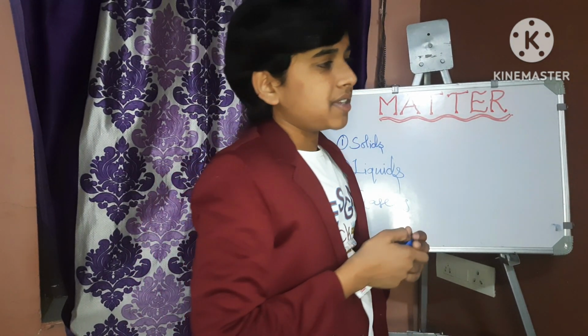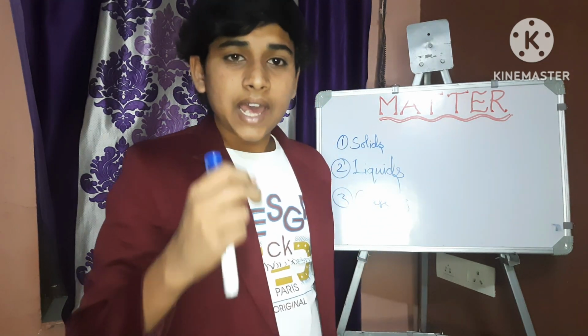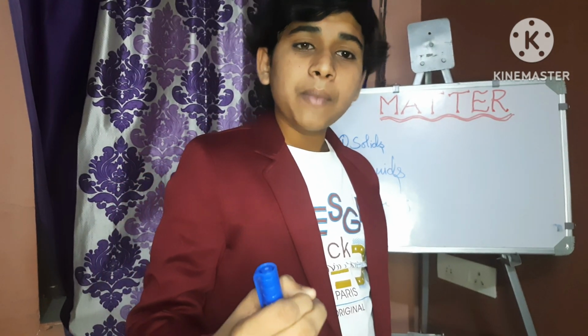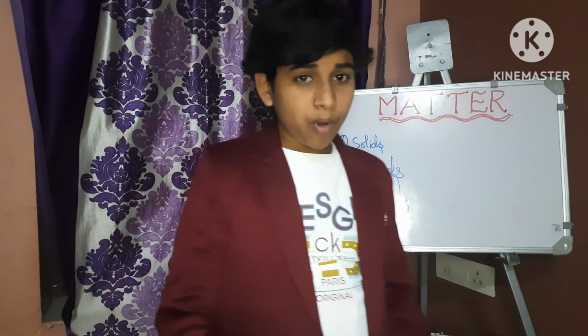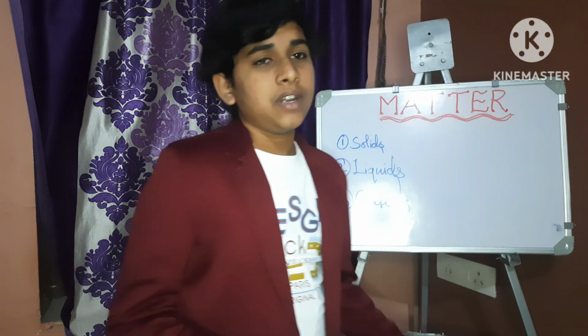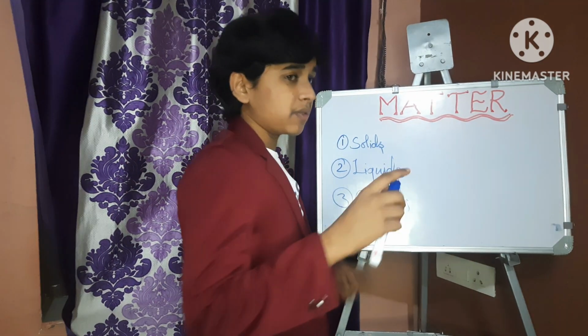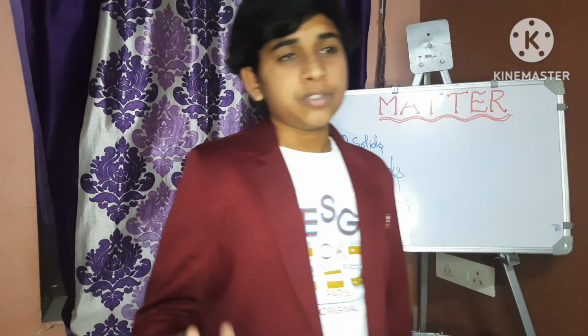So then what about liquids? Liquids don't have a definite shape but they have a definite volume. Liquids take the shape of the container in which they are kept. Some examples of liquids are water, milk, juice. Let us take water.